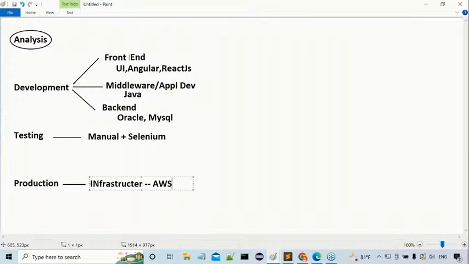All of you are getting my point or not? Just short names I have given here. These many things he requires from the Java side. Am I right or not? Next, from the testing side, what is required? Manual plus Selenium is required or not? That is required. Now next, the production environment is required. If you want to do production activities, cloud is required or not? Tell me, guys, is cloud required or not? Then what is that cloud here? AWS is required.